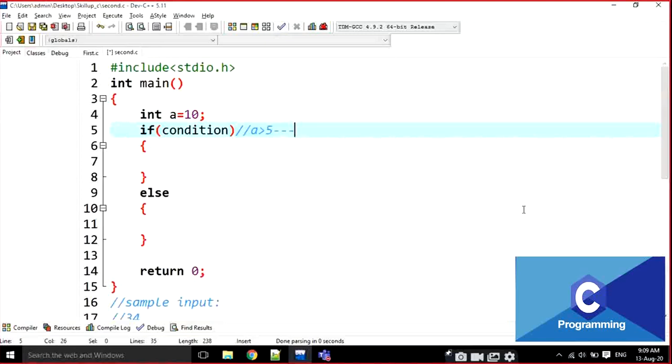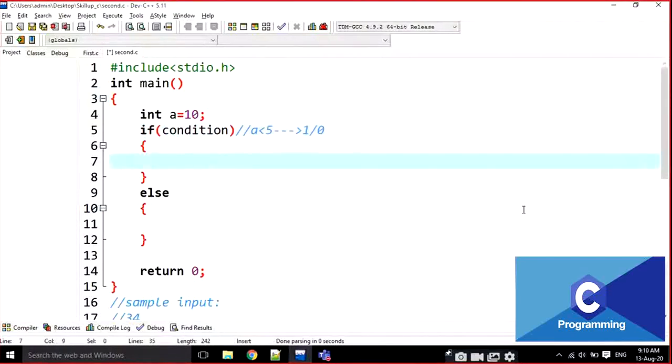For example, a is less than 5. What is the output here? 0. That means the condition, whatever it is, is converted every time into either 1 or 0. Either 1 or 0. Okay? That's it. Nothing else. Either true or false. Whether it is a larger or smaller comparison, anything, it is every time going to be 1 or 0. Nothing else.